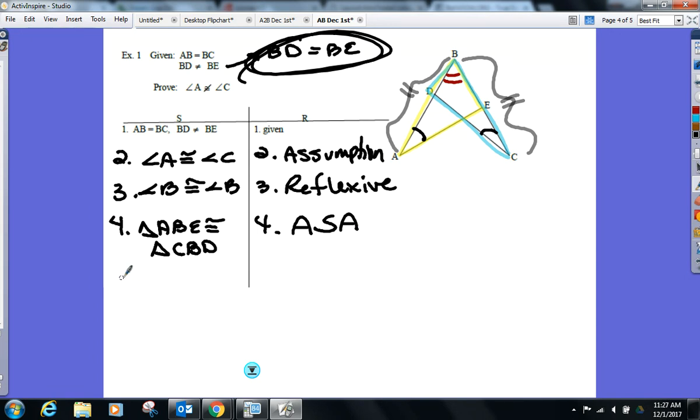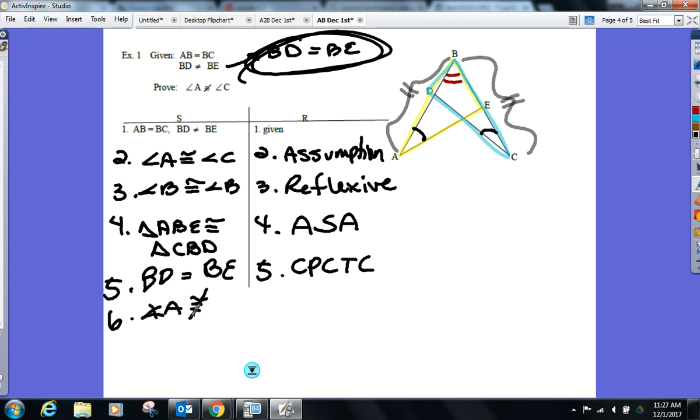All right, the triangles are congruent, which means what sides now are congruent that we wanted? BD is now equal to BE. Reason? CPCTC. And what do you have now in your proof? You contradicted the given, didn't you? Which would mean what about our assumption? It's not true. It's false. So if A congruent to C is false, that must mean A is not congruent to C.